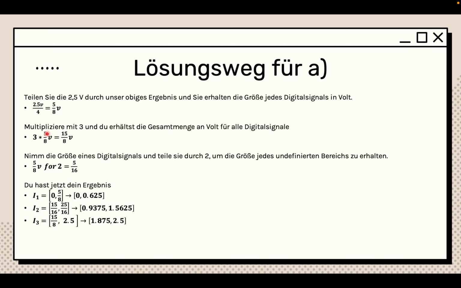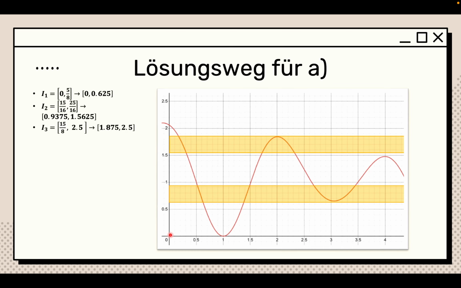So we can start off by saying, okay, I know that my signal is going to be from 0 to 5/8, and then I'm going to add 5/16 to 5/8, and I get 15/16, because basically what we're doing here is saying, hey, this is 0 to 5/8, but this is 5/16, so I have to add 5/16 to enter the next block, and the 15/16 is going to be basically from here up until 25/16. And the number between these two is 5/8, because we know that this one is 5/8, this one is 5/8, and this one is 5/8. So that's pretty much how you get it, as you can see.